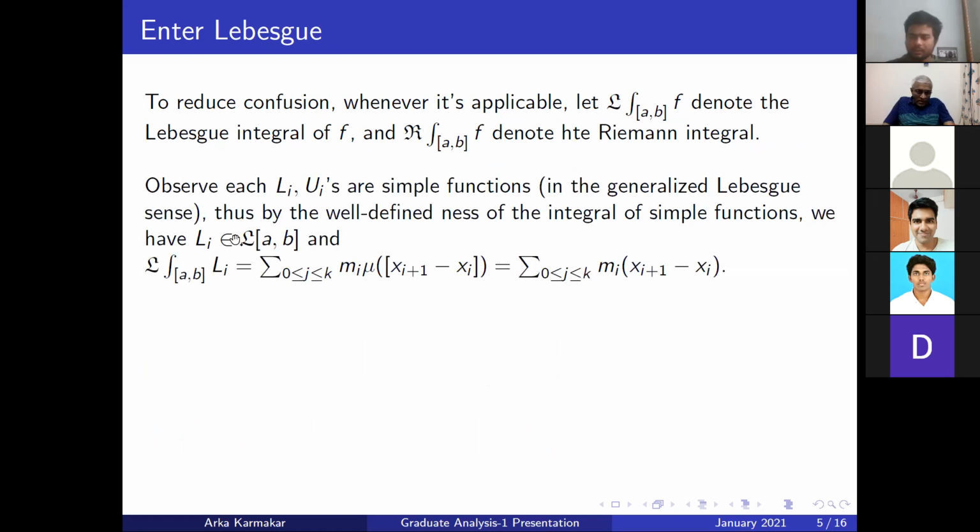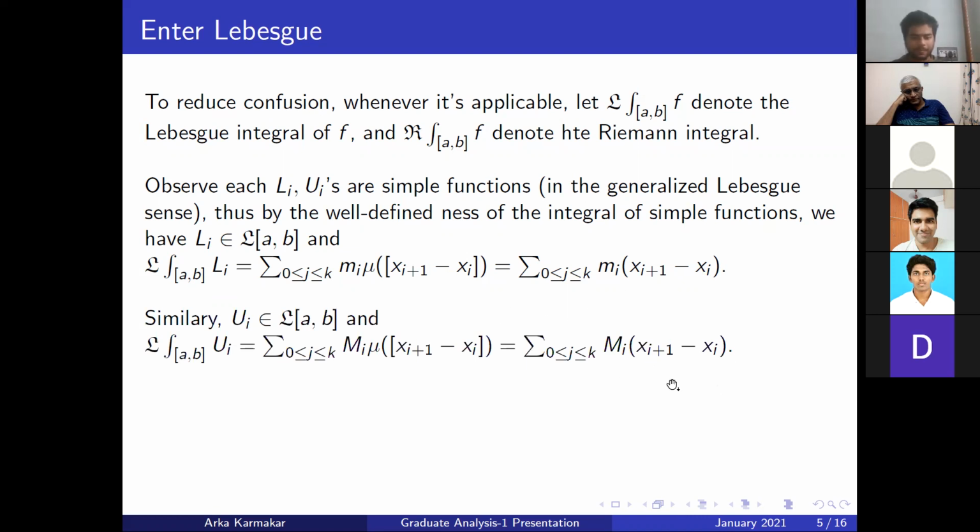So in particular, since the Lebesgue integration is well defined for simple functions, we have that L_n is Lebesgue integrable, and the integral is equal to m_i times the measure of this interval, and the length is x_{i+1} minus x_i. Similarly, we do the same thing for the upper sum as well, and we get this.